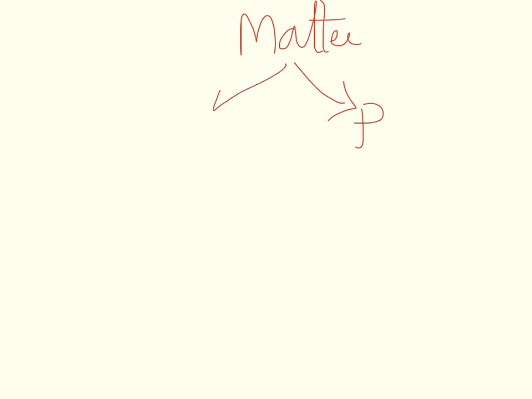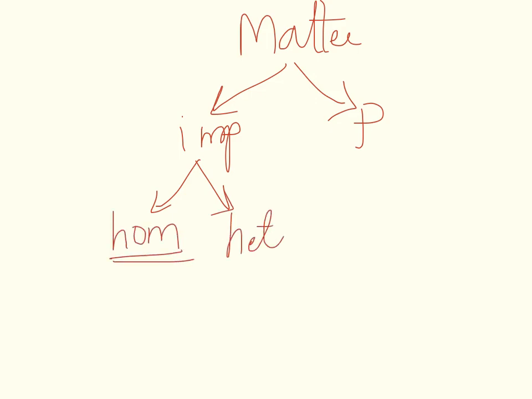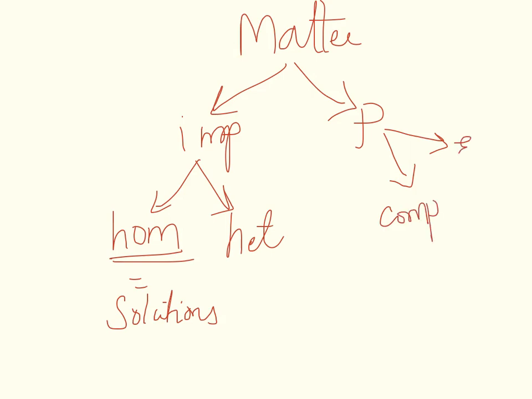Okay? To summarize what we have learnt in the past couple of videos, matter can be classified into pure and impure substances. Impure substances, you can have homogeneous and heterogeneous. Homogeneous substances, also known as solutions. Heterogeneous are purely mixtures, completely mixtures. Pure substances can be classified into compounds and elements.